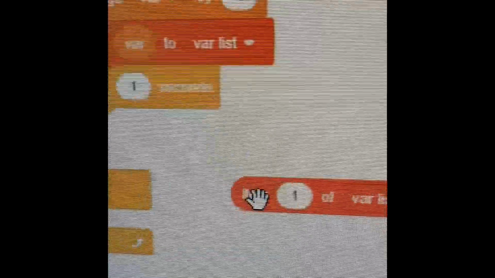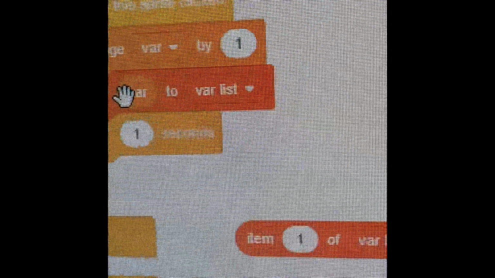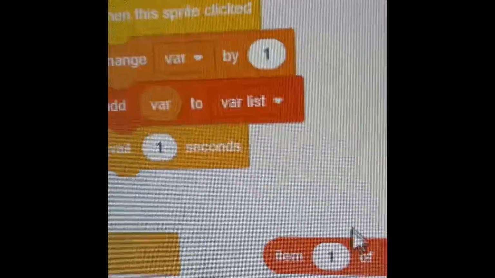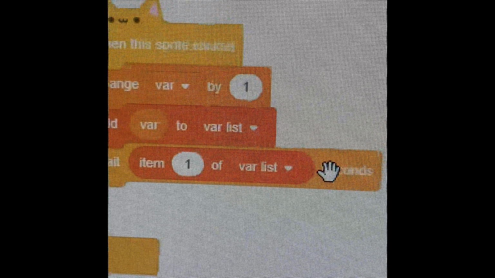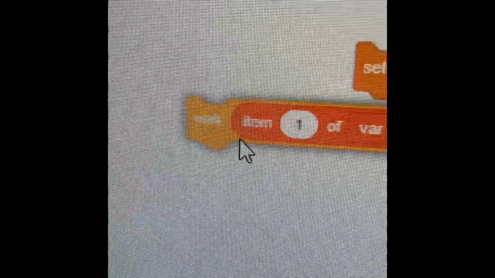And then item 1 of variable list. So we could do wait item 1 of variable list seconds, which means that if we set this to like 5, then it will wait 5 seconds.